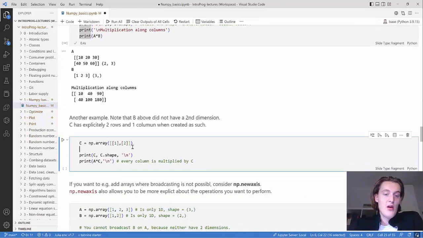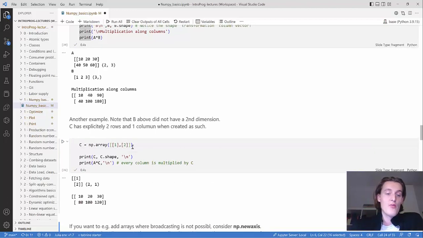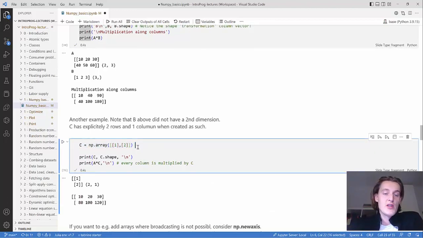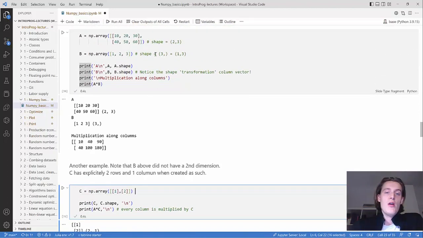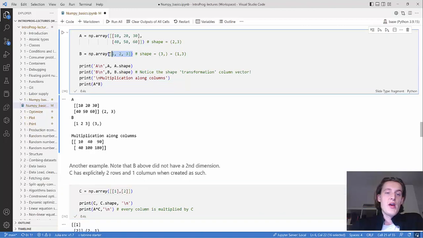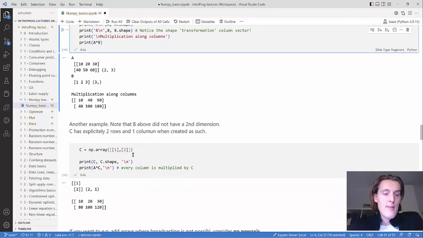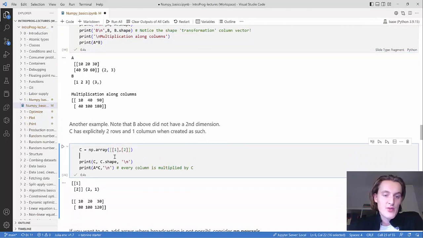Another example, if you want it on the row dimension, then you can create a C vector, which is basically also just a vector, but it explicitly has 2 rows and 1 column. This is typically understood as having 1 row and 3 columns. So you just create it as a list of lists, but with 1 element in each list.